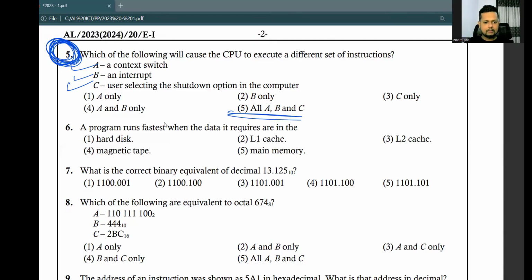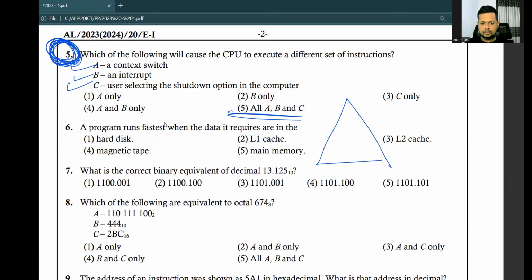Okay, number 6. A program runs fastest when the data it requires are in which memory? You have to think about the memory pyramid that we learned in lesson 2. In the memory pyramid, at the top, the fastest memory locations are registers, then cache memory.